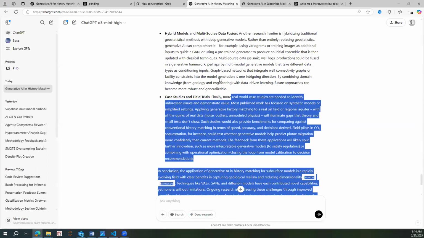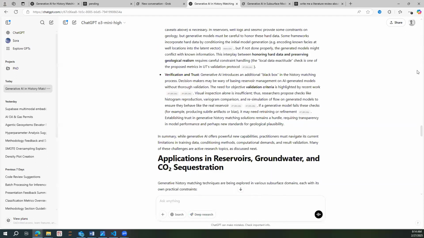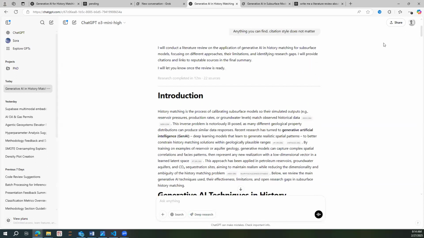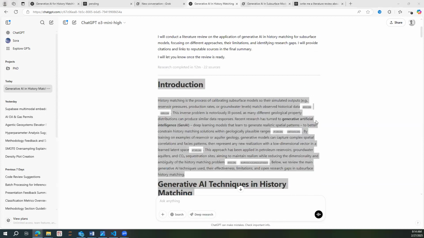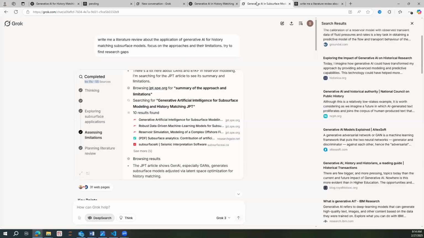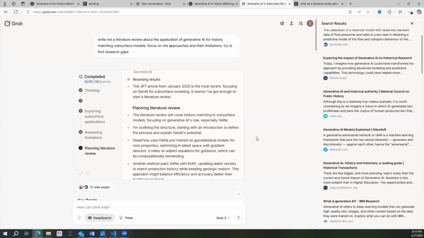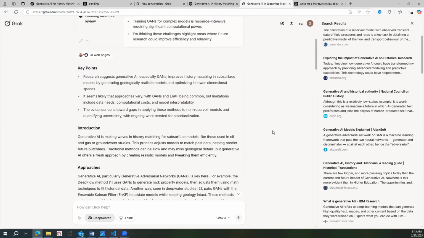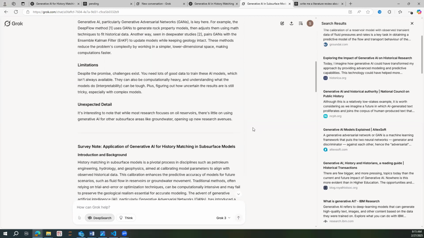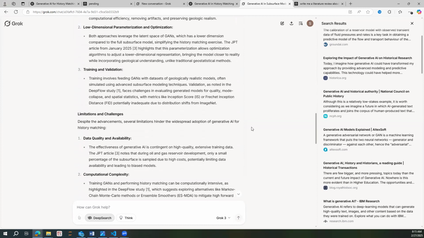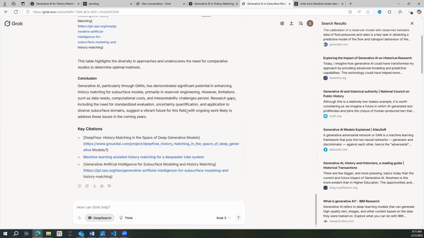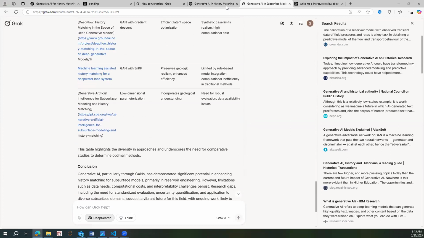Let me check. Yes, OpenAI came out with more words than any other model. If we look here into Grok, we see that the description is very small, and if we come down, we only see three references that it used, which is very low compared to OpenAI.